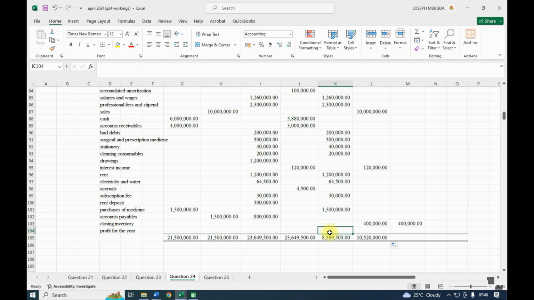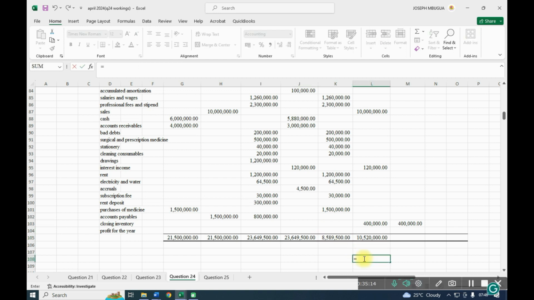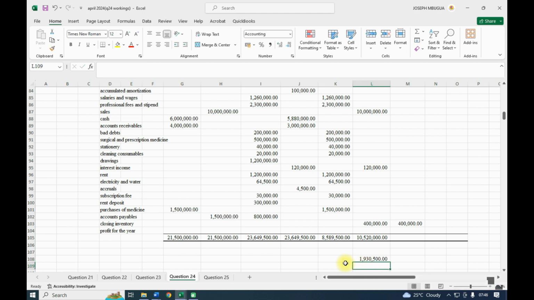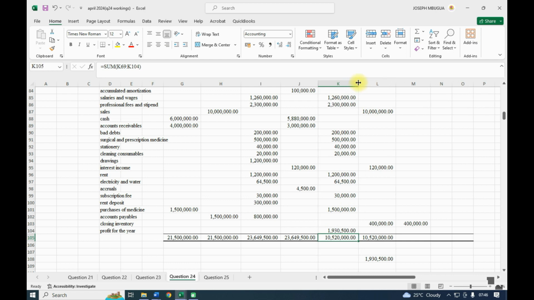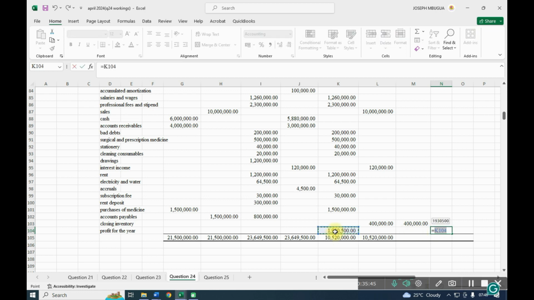So the difference, you minus 85, 89,500, you'll get 1,930,500, and when you put that, it's supposed to balance at 10,520, 10,520. So that is the profit for that particular year, and we shall take it to the retained earnings.